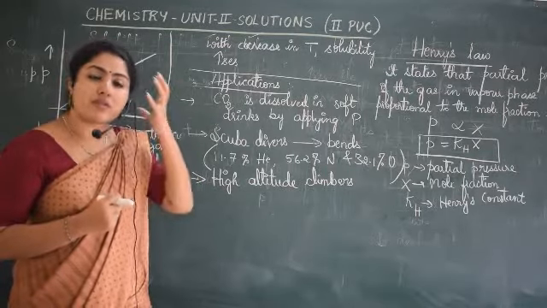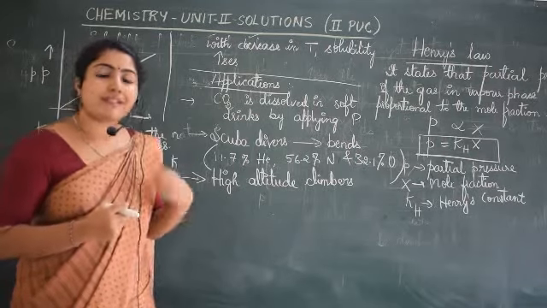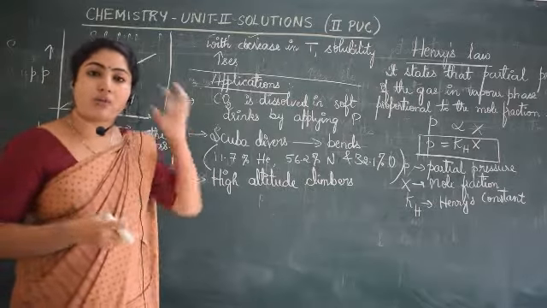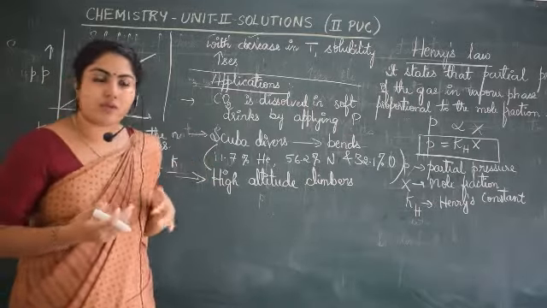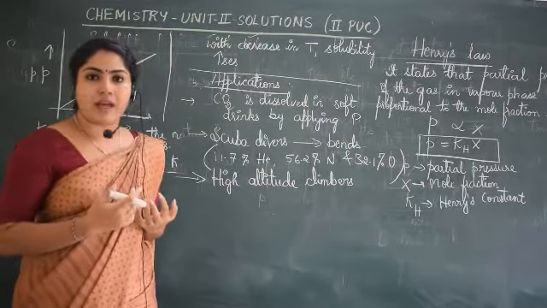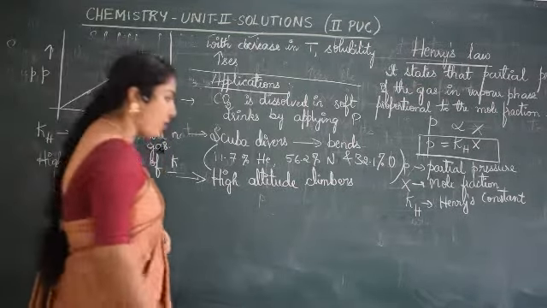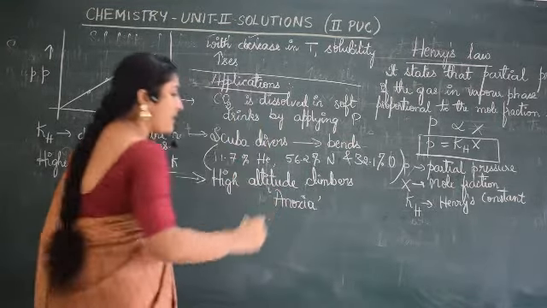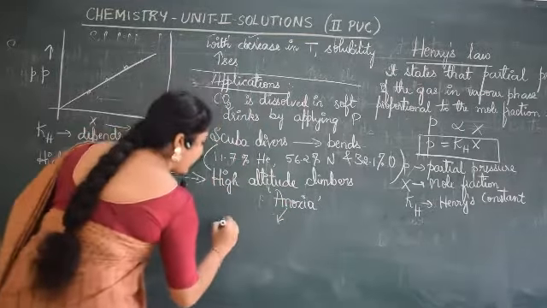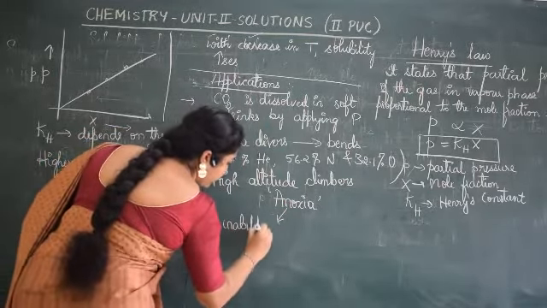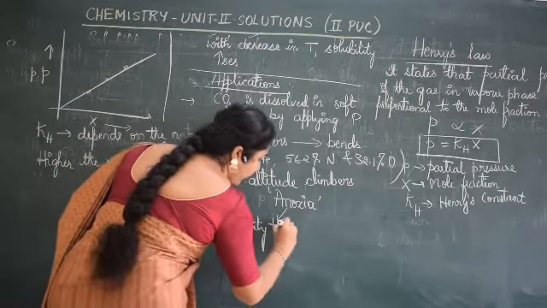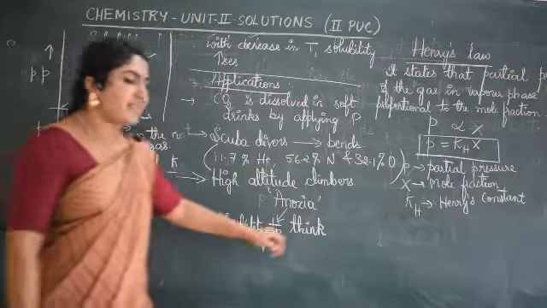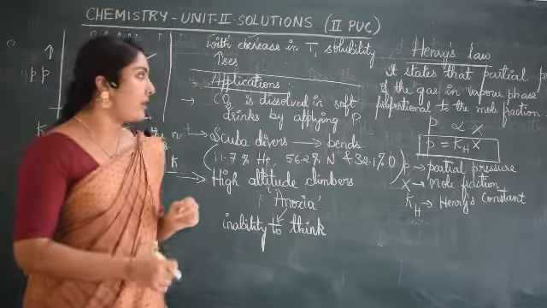Because of less oxygen supply, they will suffer a condition where they will not have the ability to think or to take decisions; they will be confused. Such conditions arise, and that condition is called anoxia. High altitude climbers suffer a condition called anoxia. Anoxia is the inability to think or to take decisions. So this is again one more application of Henry's law. Clear?